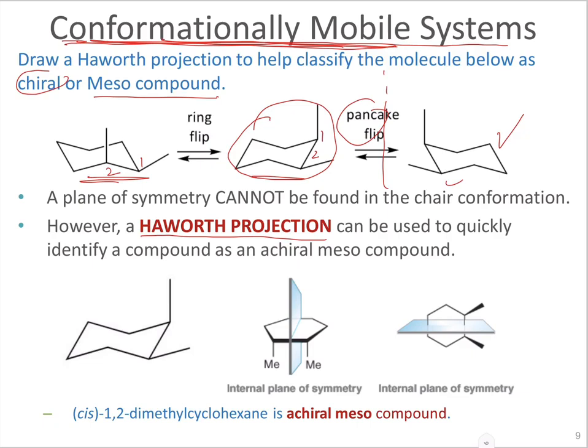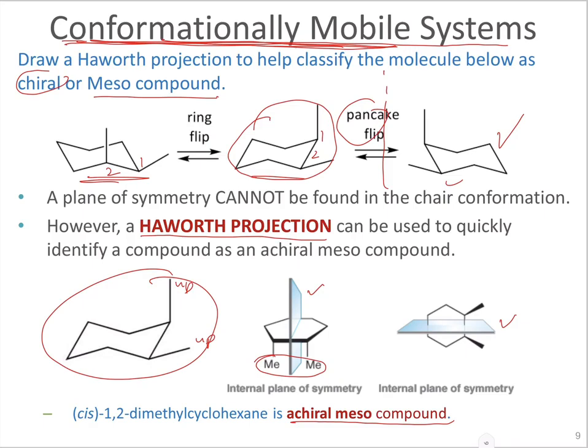So the way to do that is to transform this molecule into a Haworth projection. So this is up, this is also up. If we do a Haworth projection, we're going to have those on the same side. Whichever way we draw it, the similar groups here are going to be on the same side. And when they're on the same side, now we can determine if there's an internal plane of symmetry, and then we can classify the compound as being chiral or meso.